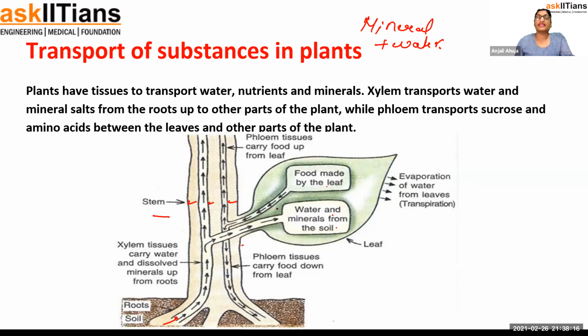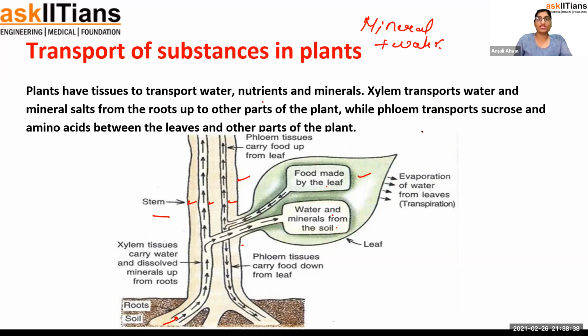Okay. In the plant, water is needed. But they have mentioned that food made by the leaf, we know photosynthesis happen. We have learned that since our childhood. Now, from the food which is formed in the leaf, this is moving in all part of the plant. That is needed. So plant have tissues to transport water, nutrient, and mineral.